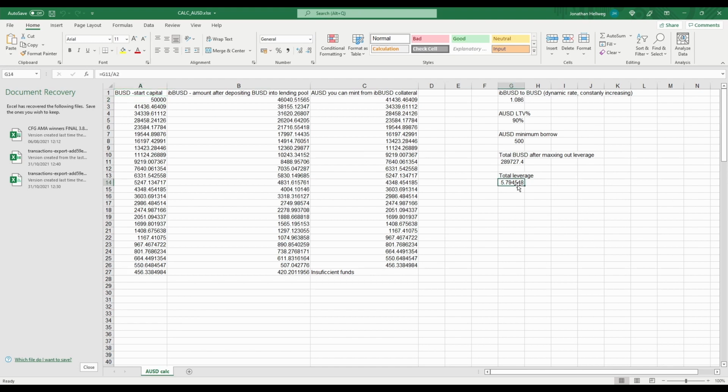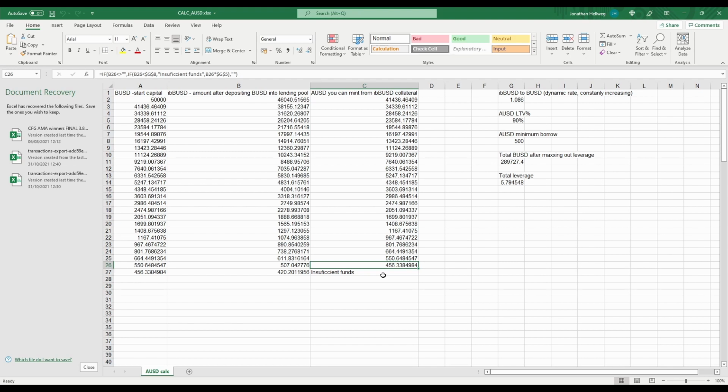$50,000 times this leverage equals this amount of BUSD that we are using as collateral. If we're starting out with $50,000, we can see that we had to repeat the process 27 times to get to the leverage of 5.7. We cannot do it one more time after that because the minimum borrowing amount is always 500. So yeah, this step would already not be possible anymore because we have to borrow at least 500 AUSD. So I'll offer up this file here for download.